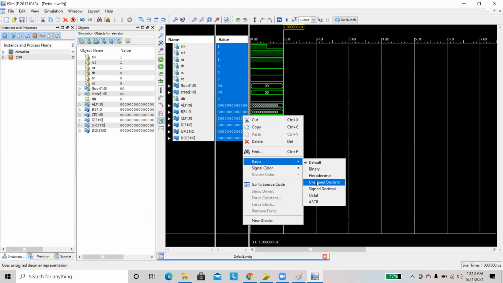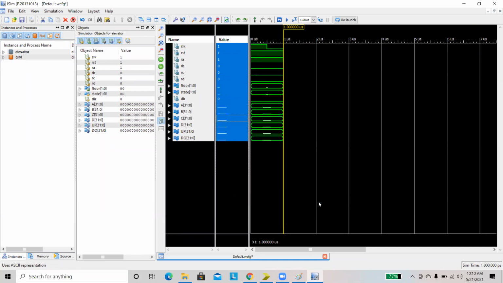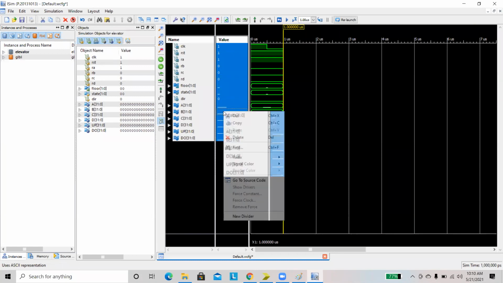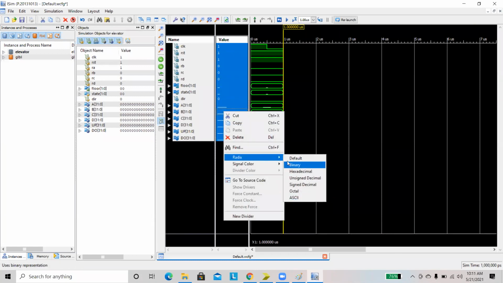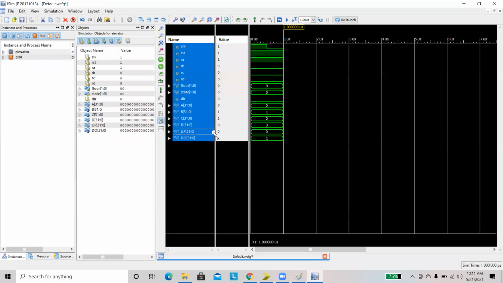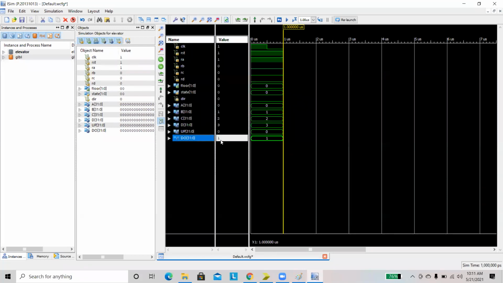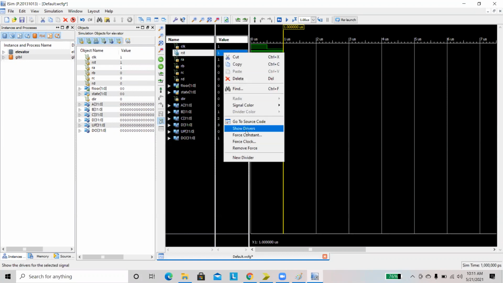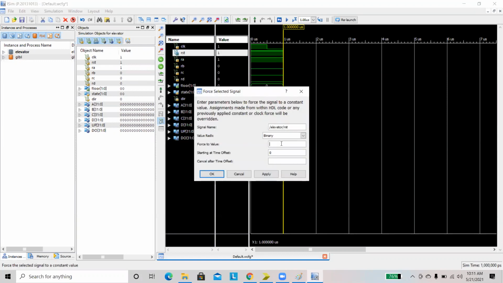That's unsigned. When you are in A state, it will be shown like 0. When you are in B state, it will be shown like 1, 2, 3. When you are in up state, it will be 0. When you are in down state, it will be 1. We just have to follow the floors and states here. Then we have to release our reset, 0.